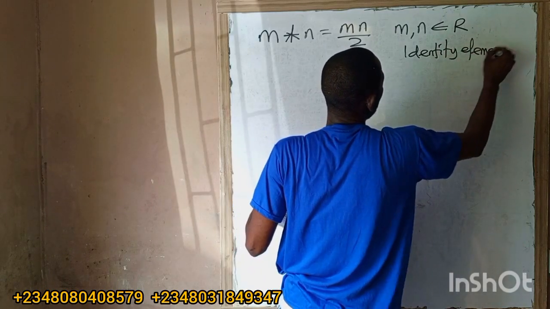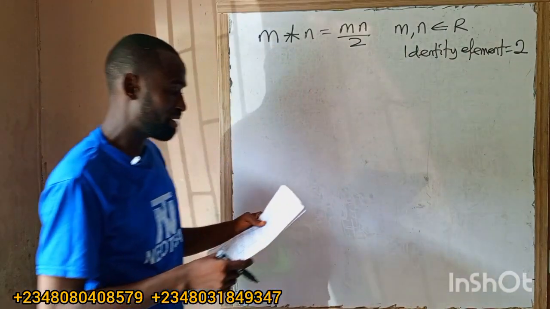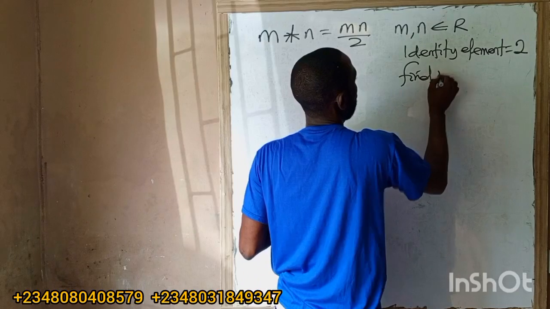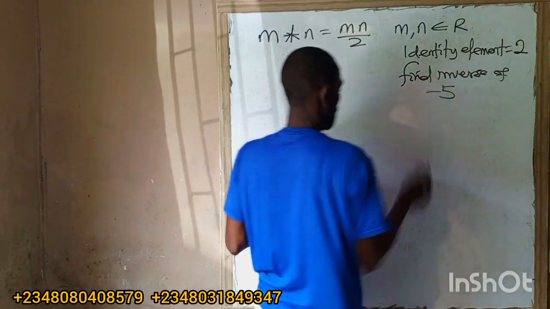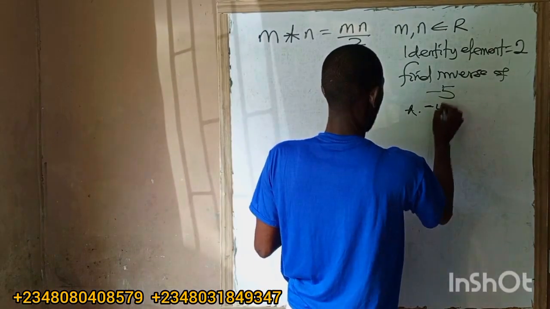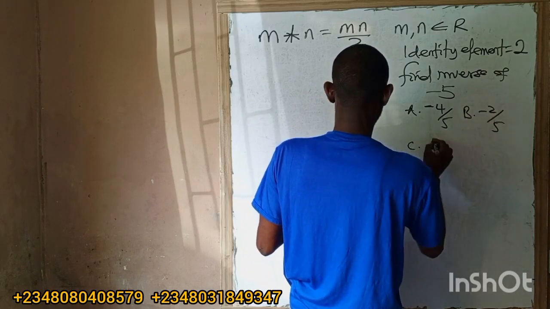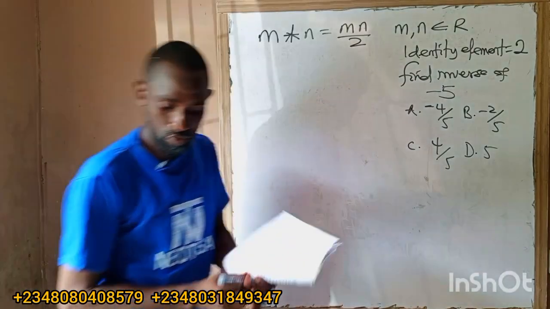Now I tell you that before you can get an inverse, you must have an identity. In this case they've given us the identity element as 2. That's why you find the inverse of minus 5. What are the options? We have A minus 4 over 5, B minus 4 over 5, C 4 over 5, then D we have 5. So let us go.